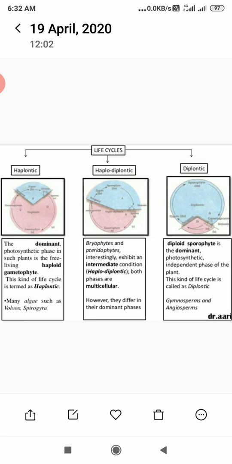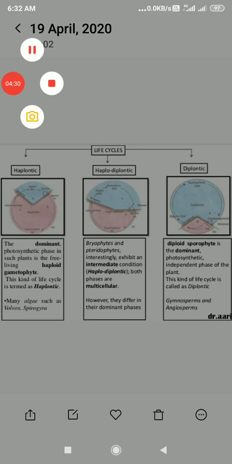Interestingly, while most algal genera are haplontic, some of them such as Ectocarpus, Polysiphonia and kelps are haplodiplontic. Fucus, an alga, is diplontic in its life.